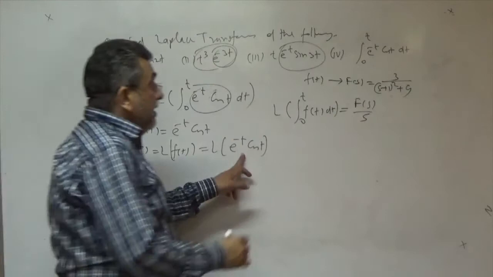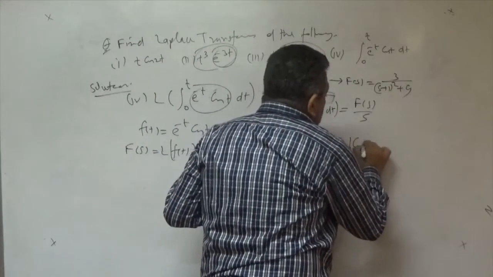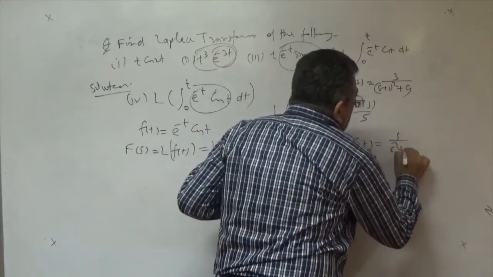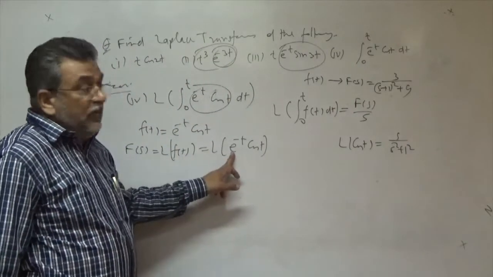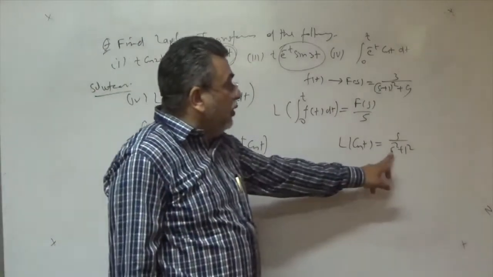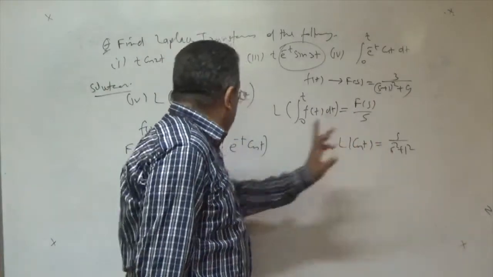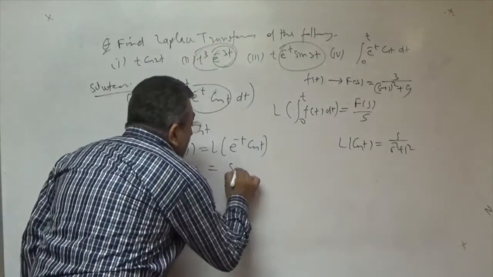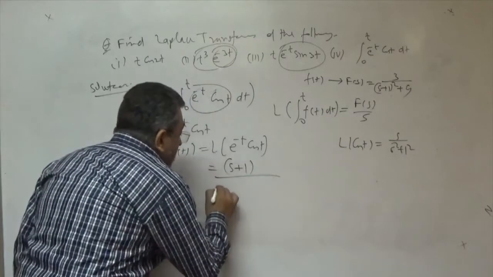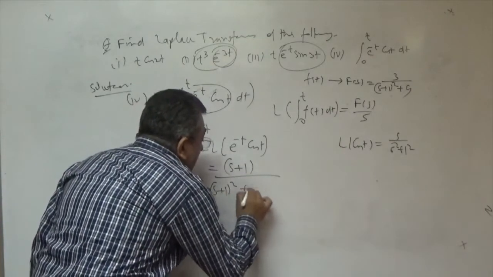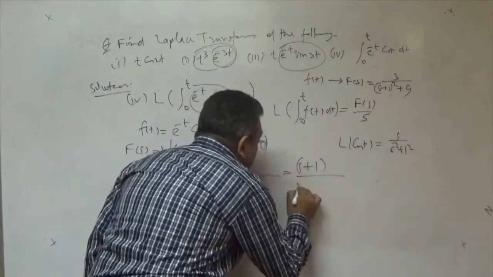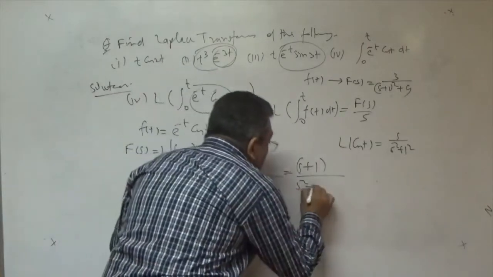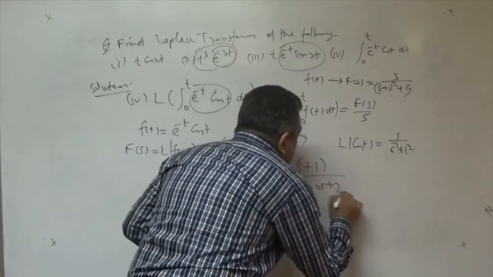And you know that the Laplace transform of cos t is s upon s square plus 1 square, right? And by the first shifting theorem, e to the power minus t is multiplied, so you only have to replace s by s plus 1. So it becomes (s plus 1) upon (s plus 1) square plus 1 square. That is (s plus 1) upon, if you open this whole square, s square plus 2s plus 2.